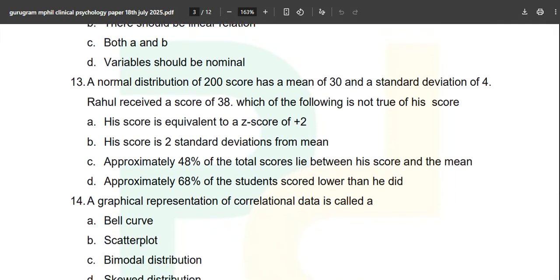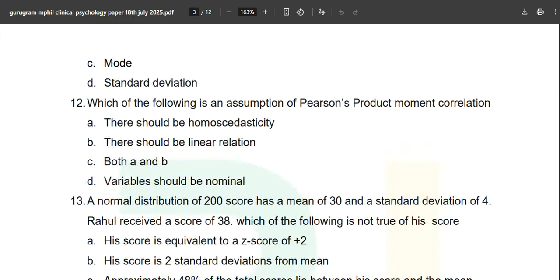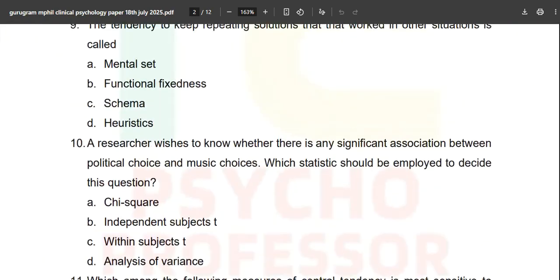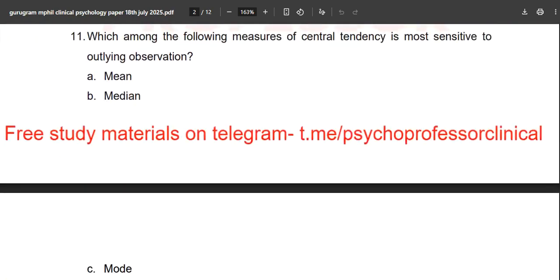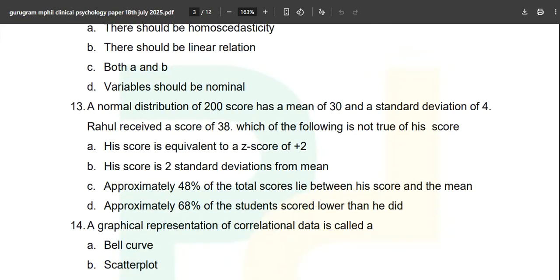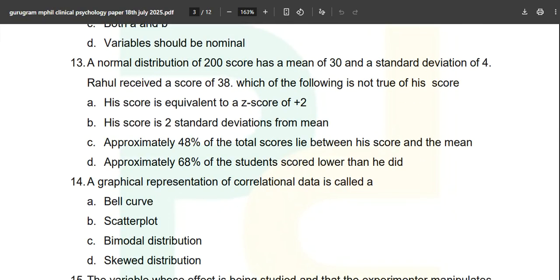Now question number 13. There are only two questions which are very gem. First one is this one, a researcher, 10th number. This is a good question, a difficult one in the exam hall. The 13th question is also difficult. See, this is easy right now, but in the exam hall it is difficult because you have to do so many calculations. You're in a panic state. You have less time, 60 minutes, 45 minutes, 30 minutes. So it becomes difficult in the exam hall. Only two questions as of now will make you think more. The rest all is coming directly from the books.